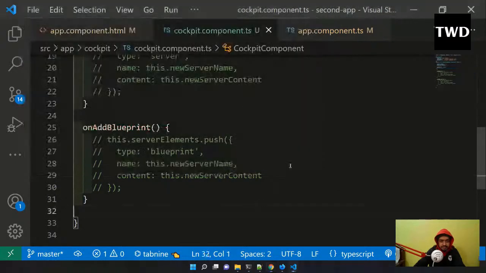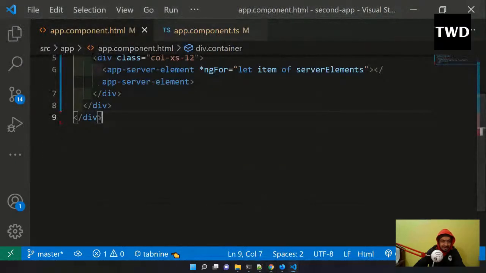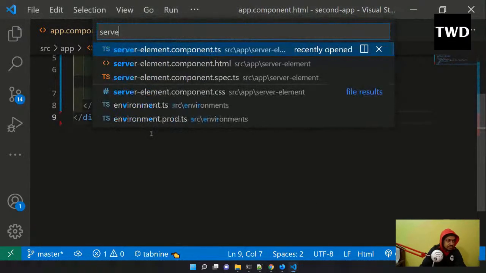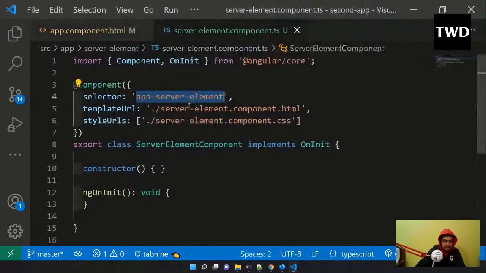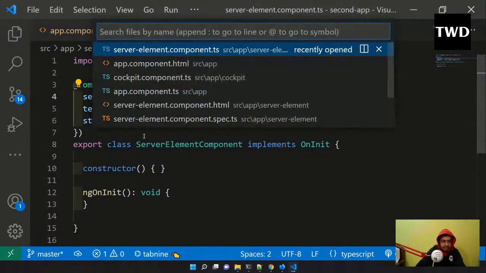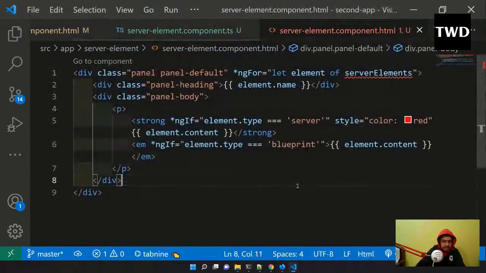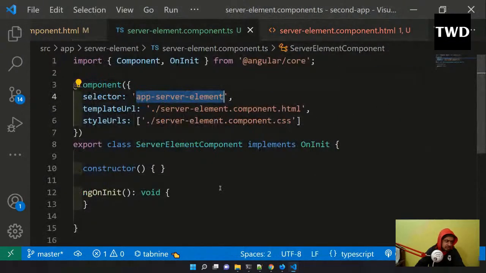So now it's time to fix that. In server-element.component.ts I'm going to come, and here it is giving me the error because of this. It is not finding this in Angular code; it always tells us what the error is. It is not finding this server elements, so how to fix that? Okay, how to fix that? So we'll go here.